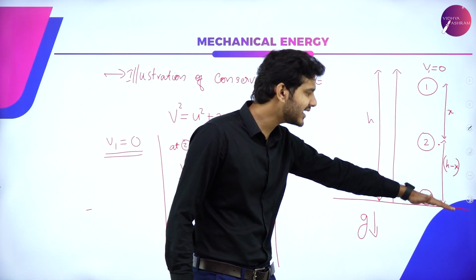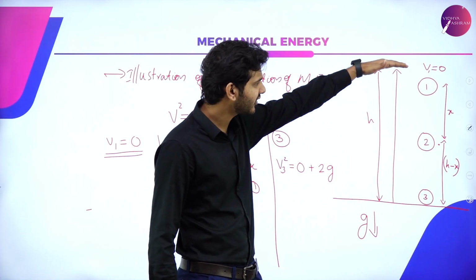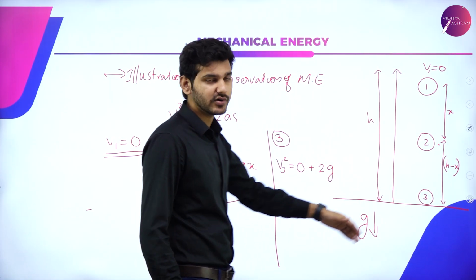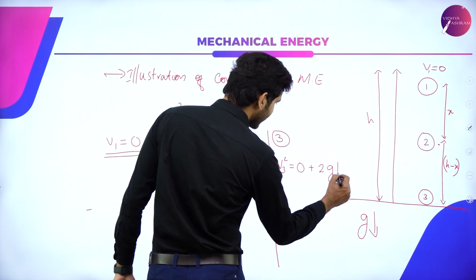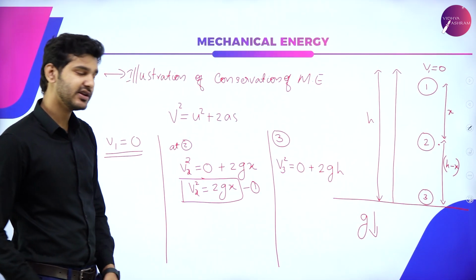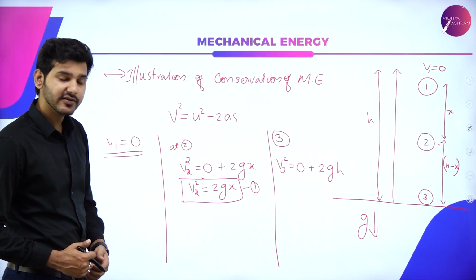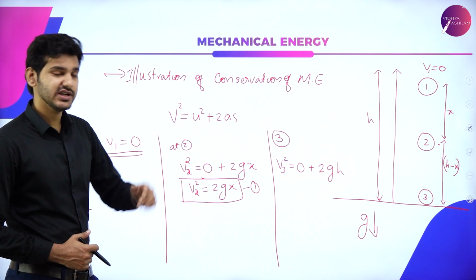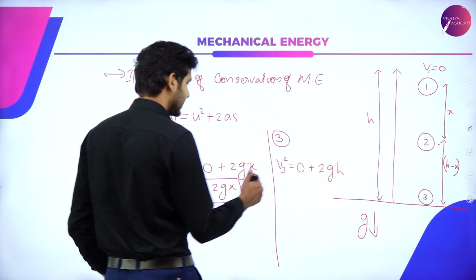The entire distance is now covered, from 0 to h, so the displacement will be h. So v3 square will be equal to 2gh. Now that is our second equation.